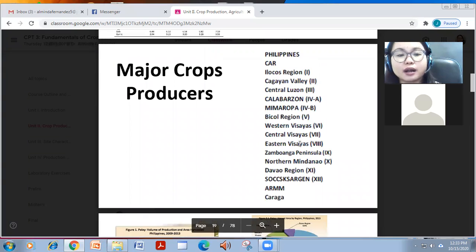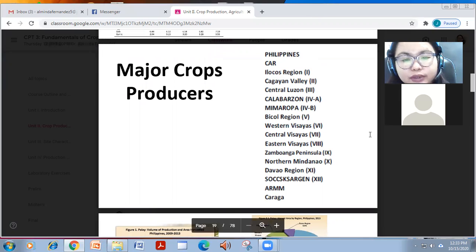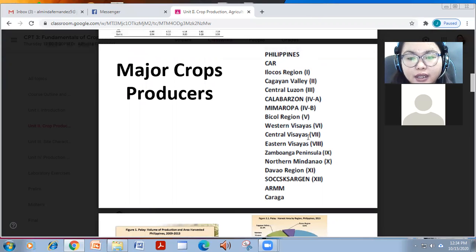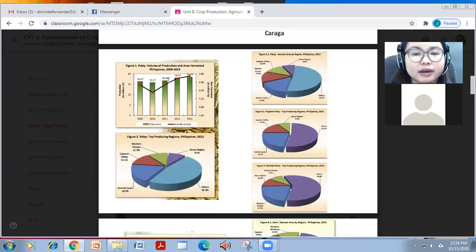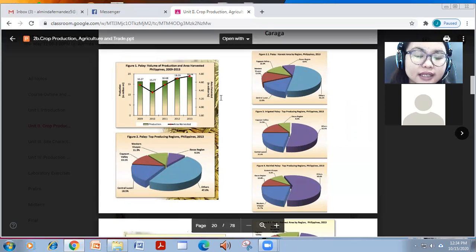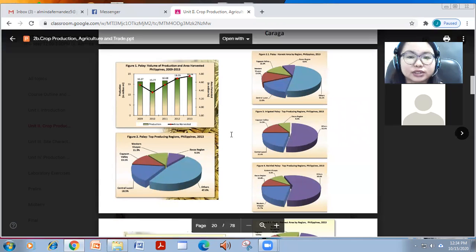So where are the major crop producers in the Philippines? So the Philippines is divided into how many regions? 2, 4, 6, 8, 10, 12, 14, 16 regions, no? And we belong to the Davao region 11. So you can see here on this presentation, this is not as recent as 2020, but mostly the same lang yung coverage, and mostly in the board exam the data are not so recent, no? So you just have to follow the trend.